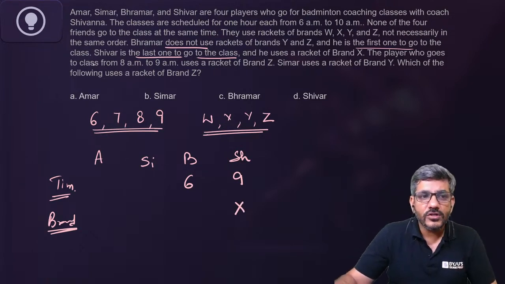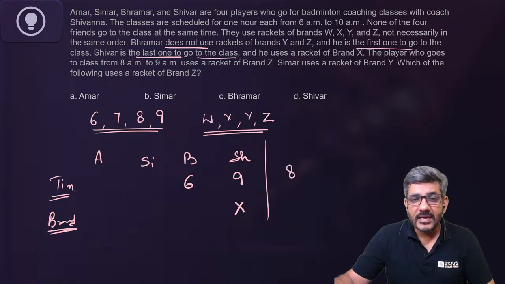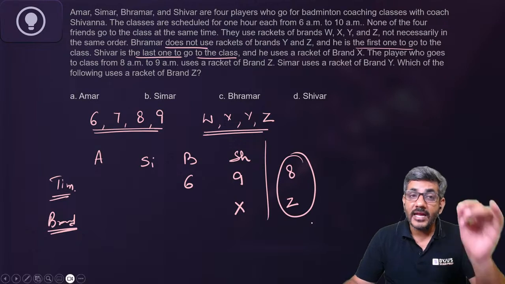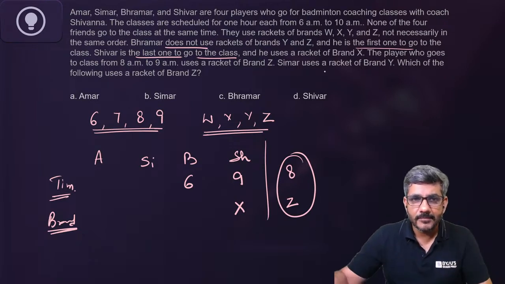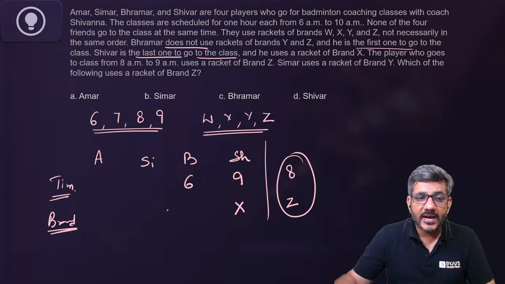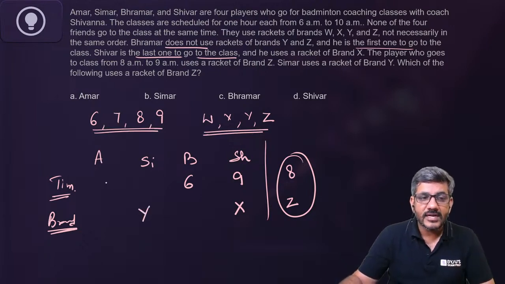The player who goes at class from 8 to 9 uses a racket of Z. So जब यहां 8 लिखा जाएगा तो उसके नीचे Z आएगा. Is that correct? The person who goes at 8, he uses Z. So 8 and Z would be either with Amar or with Simmer. Simmer uses a racket of brand Y. Simmer is using Y. तो 8 और Z कहां पर आएगा? 8 और Z. तो फिर यही आना चाहिए.